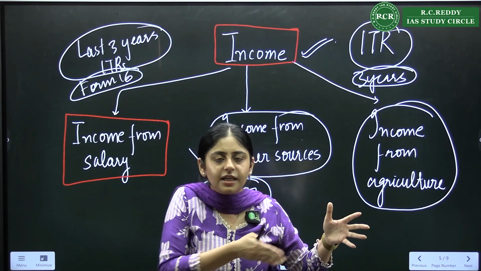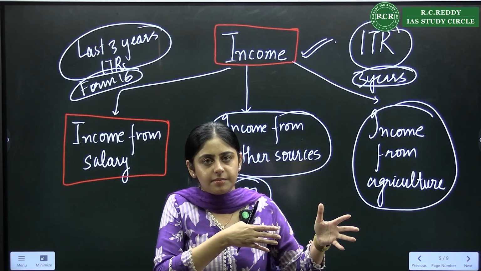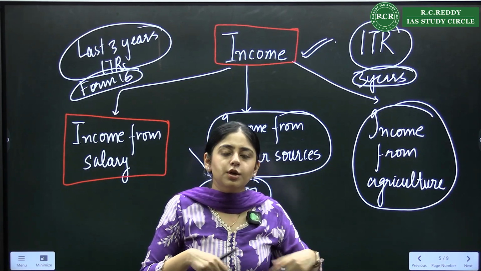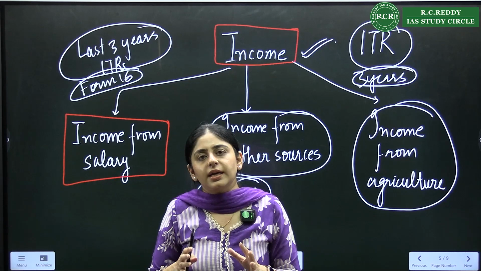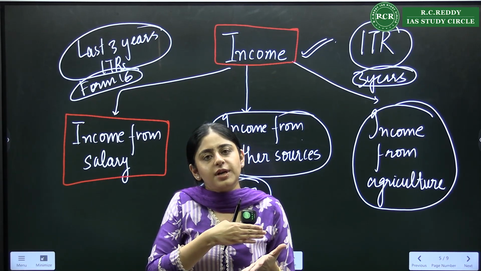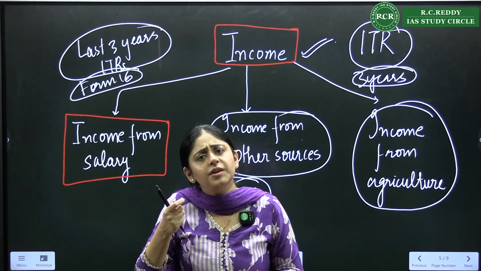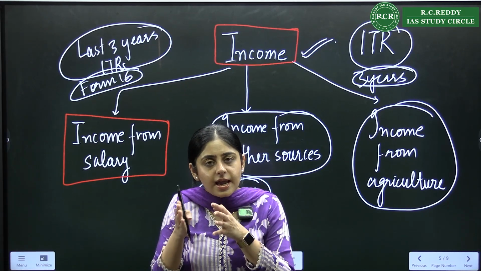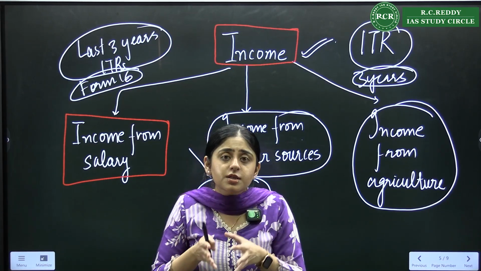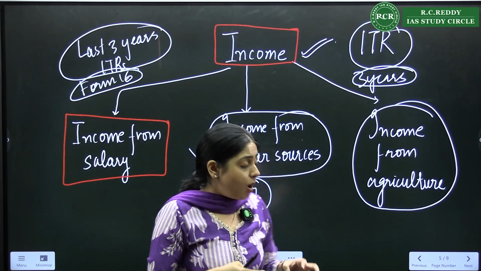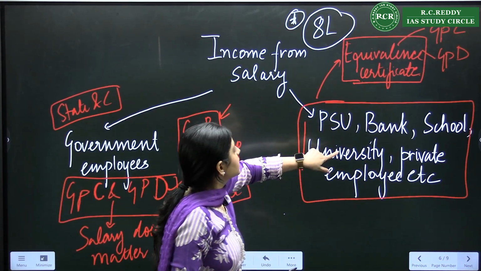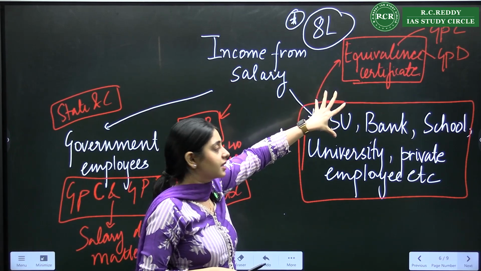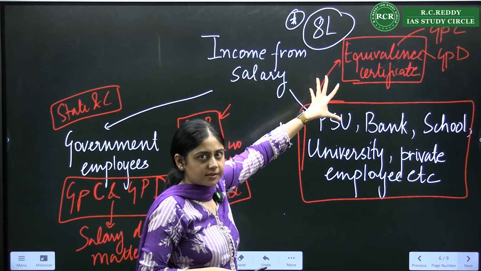So consecutively it is not 8 lakh per annum, but 1 year had less income, then you will be eligible. Any 1 year is also okay. It's not that all 3 years should have less income than 8 lakh rupees. Even if it is 1 or 2 years which have income from other sources less than 8 lakh rupees, you are eligible. Or if your parents are in these institutions and they do not have an equivalence certificate, for them also 8 lakh will be seen.